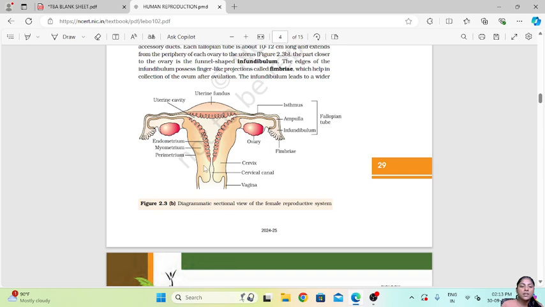This is the uterus and its wall has three layers or lining, that is perimetrium, myometrium and endometrium.